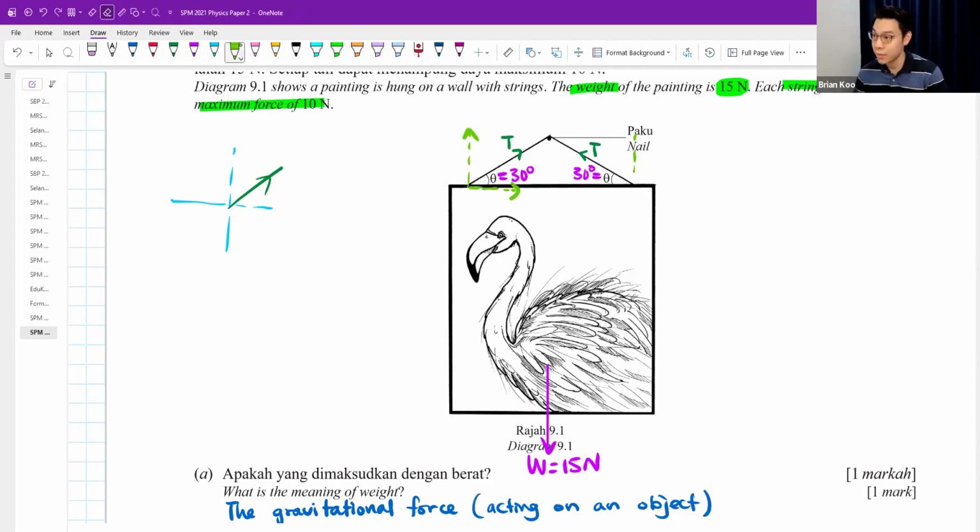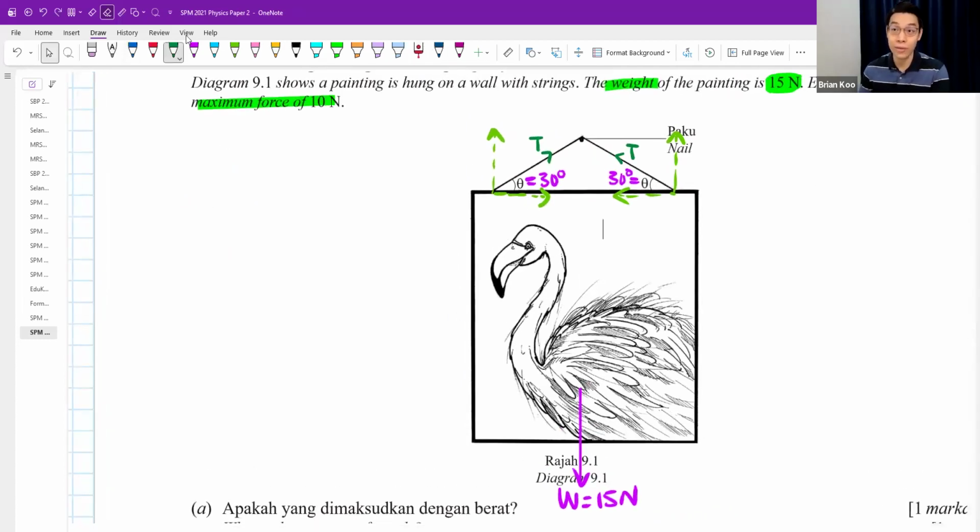This force is also the same, like this and like this. When I say T-shape, that means I don't want any force that is slanted. I want all the forces to either point up, point down, point left, or point right. Okay, so another thing you need to know is how to split or resolve your forces.